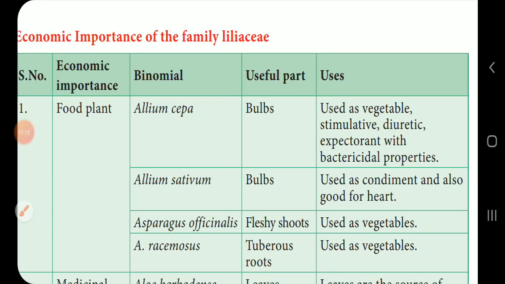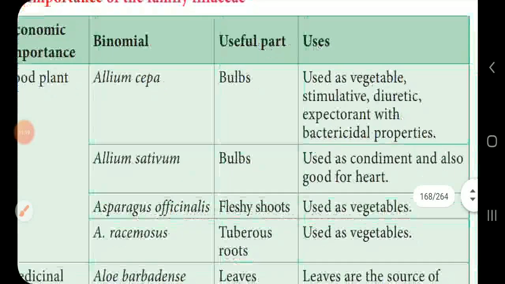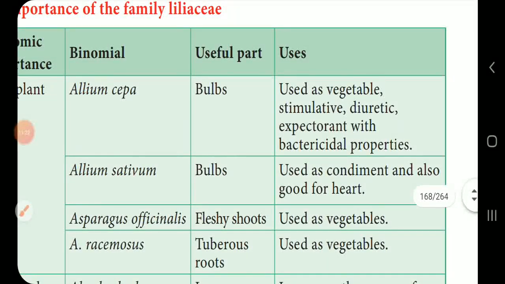And the next one is Allium sativum. Allium sativum is nothing but garlic. In Allium sativum also, the useful part is the bulb, which is used as a condiment and is also good for the heart.